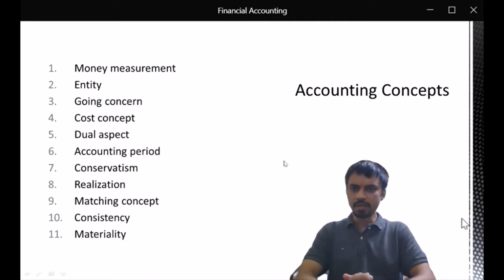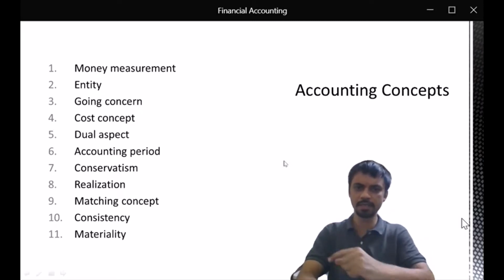But before that, I would like to take you through some accounting concepts, which are basically basics of the accounting profession. Different resources call them by different names, such as accounting rules, accounting principles, and so on. But the textbook that we are using calls them the accounting concepts. There are 11 of them as listed here.